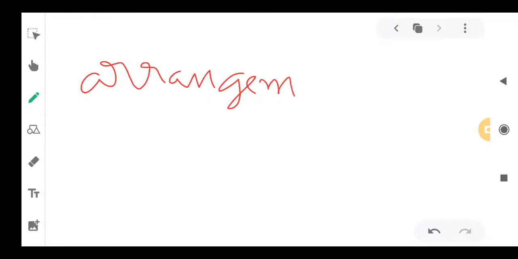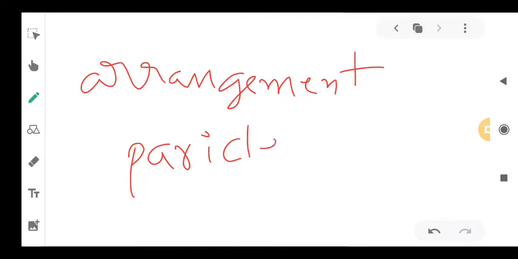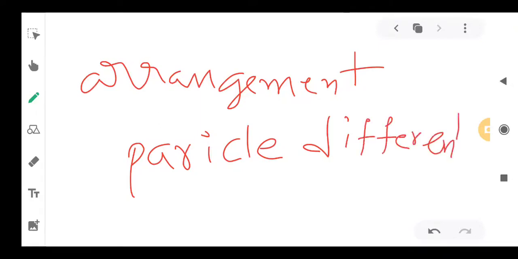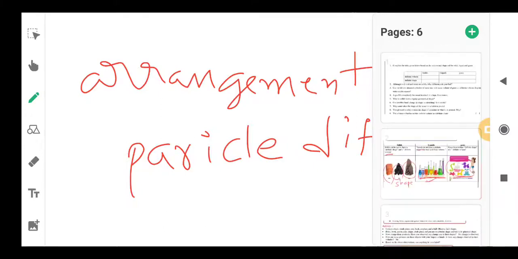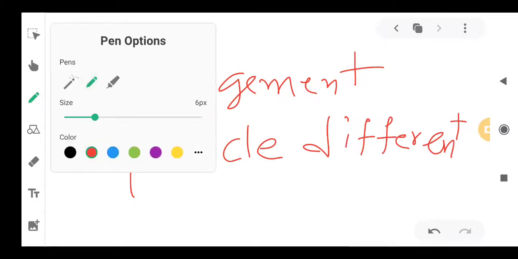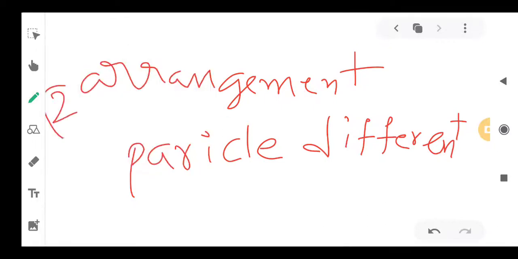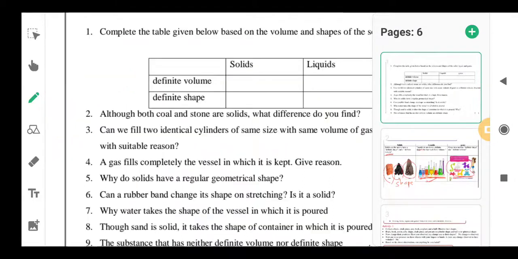So although both coal and stones are solid, the difference is the arrangement of particles. We have to write that the arrangement of particles is different in coal and stone. That's why they are looking different. Okay, this is the answer for the second question. Now we go for the third.